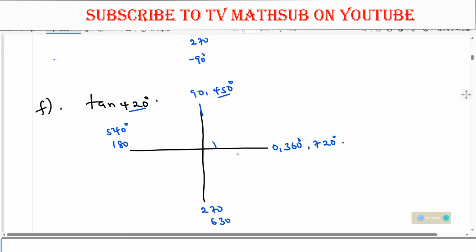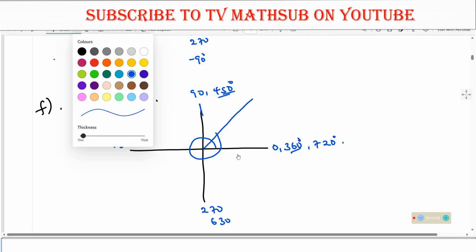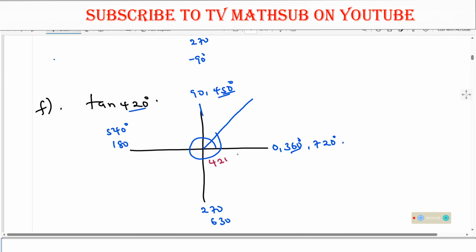So when I start from here, I move like this, I move like this, I come back here, I will have made 360. But 360, when I move up to here, it will be 450. So it means 420 is between 360 and 450. So it must be within this. So the whole of this angle is the angle which we are calling 420 degrees.